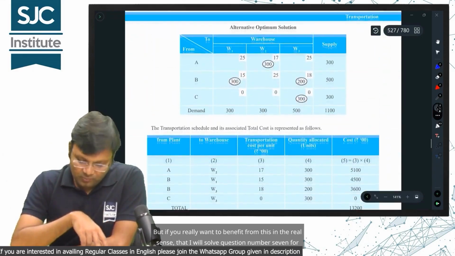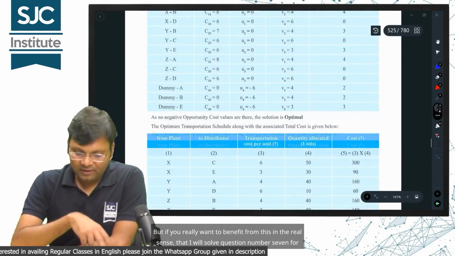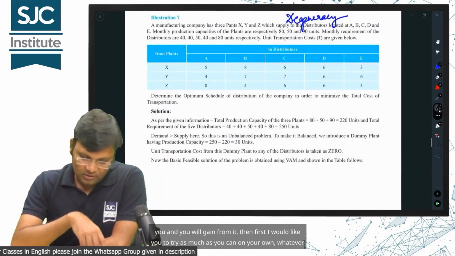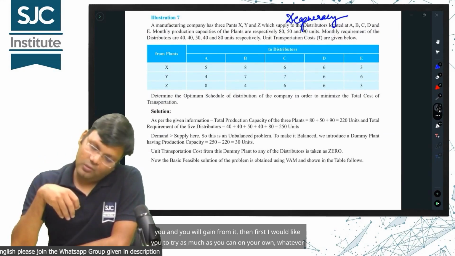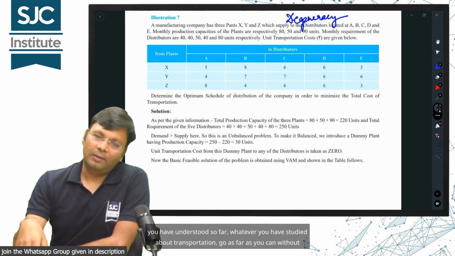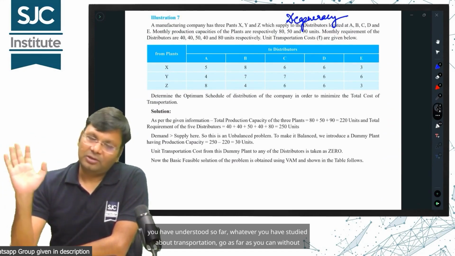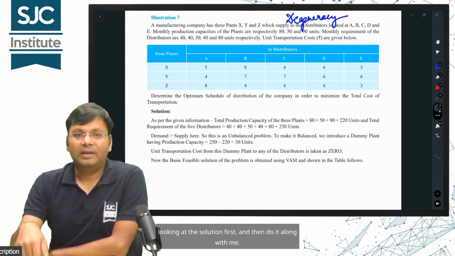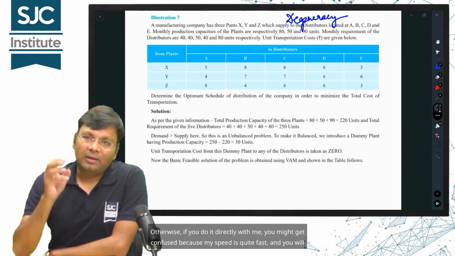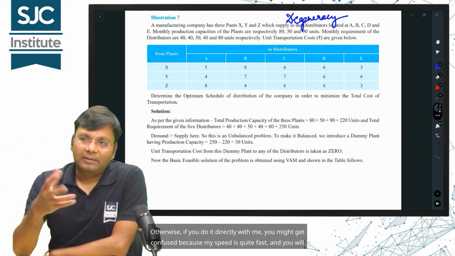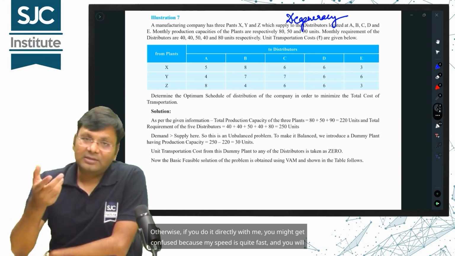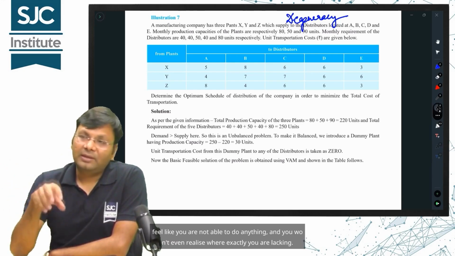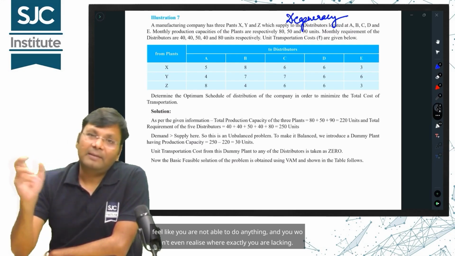But if you really want to benefit from this in the real sense, that I will solve question number 7 for you and you will gain from it, then first I would like you to try as much as you can on your own, whatever you have understood so far, whatever you have studied about transportation, go as far as you can without looking at the solution first and then do it along with me. Otherwise, if you do it directly with me, you might get confused because my speed is quite fast and you will feel like you are not able to do anything and you won't even realize where exactly you are lacking.